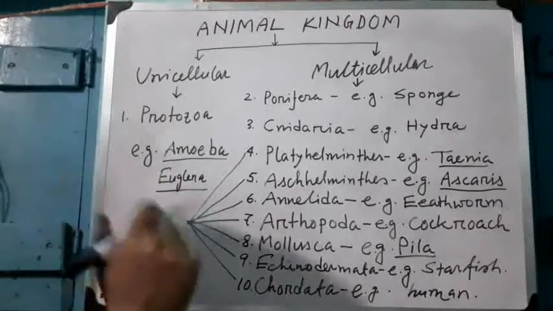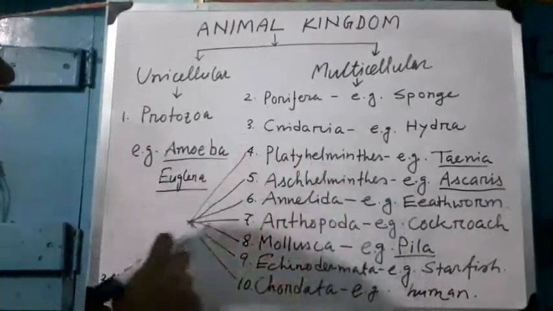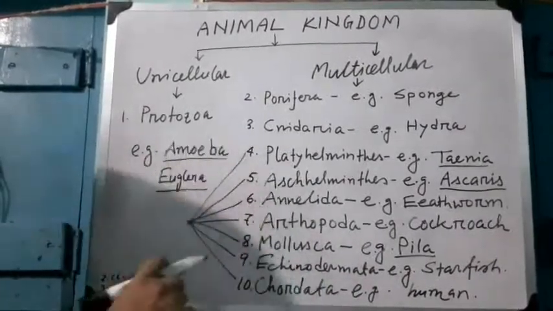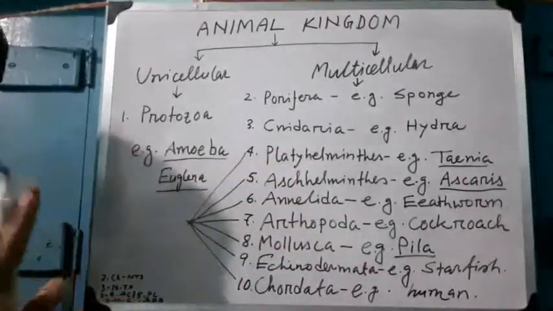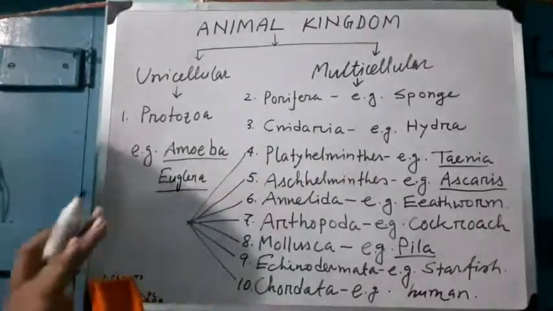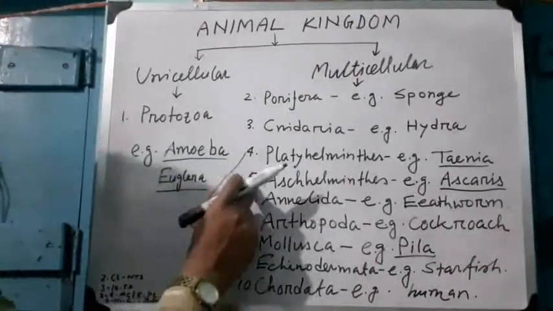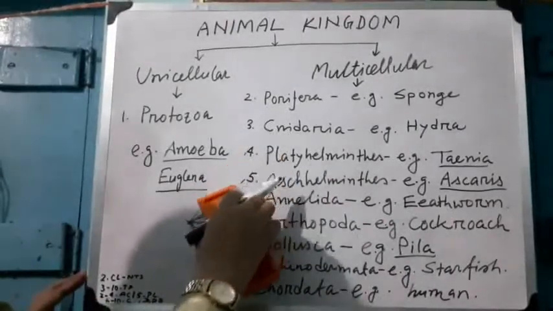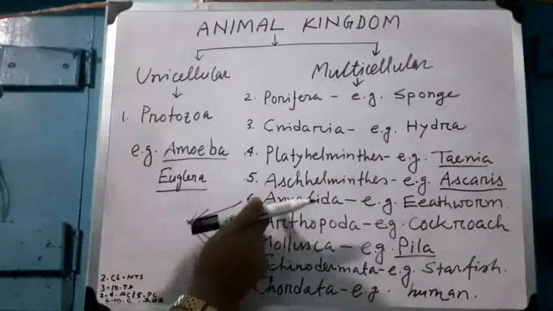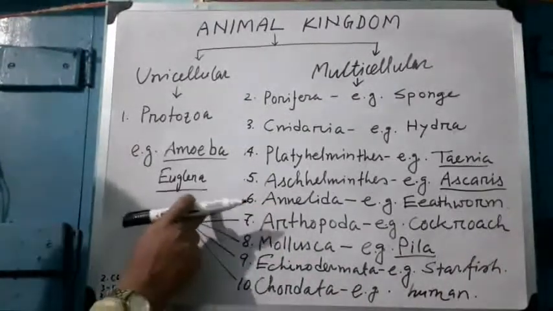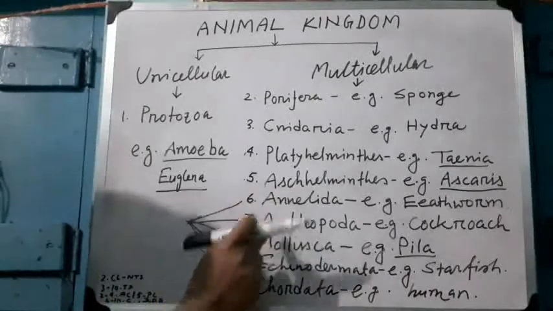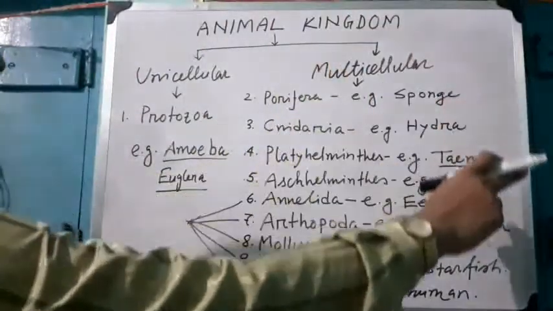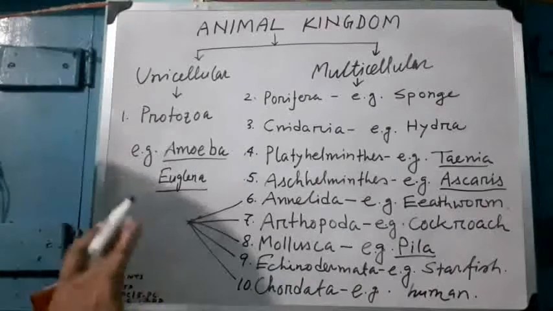Okay? See, another example. In Platyhelminthes, what do we see? There is no body cavity. Actually, coelom is absent. So, Platyhelminthes are called acoelomata. But in Aschelminthes, a coelom is present, but a true coelom is not present. It is pseudocoelom. It is called pseudocoelomata. But in Annelida, Arthropoda, Mollusca, Echinodermata, and Chordata, they possess true coelom and they are coelomata. Okay? And this is the classification of animal kingdom, and here it is described briefly.